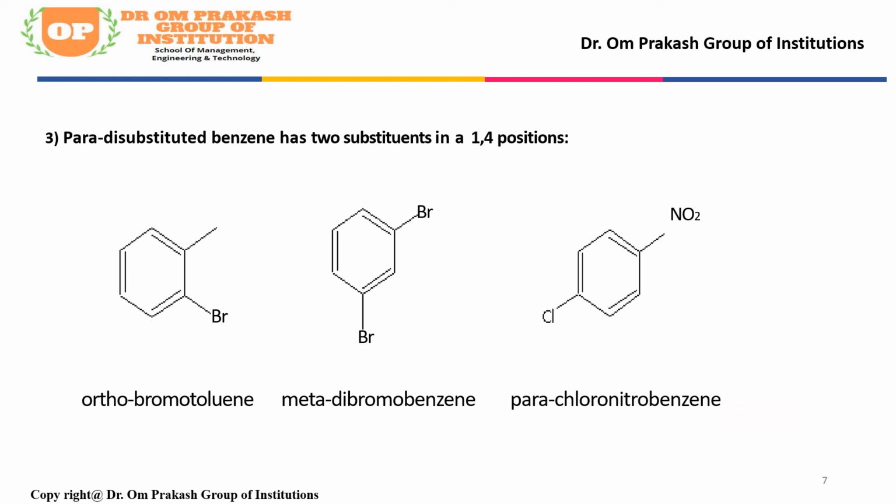If both functional groups present are substituent groups, then they are arranged in alphabetical order. Example: a benzene ring having 6 carbons and 6 hydrogens, with alternating single and double bonds. At one position Br is added and at the three position a chlorine group is added. Then as per alphabetical order we call it 1-bromo-3-chlorobenzene. These are the examples.